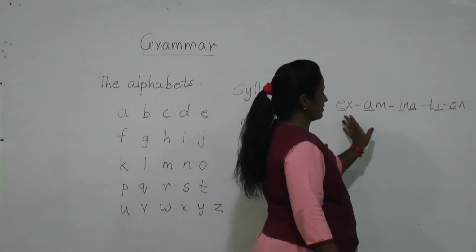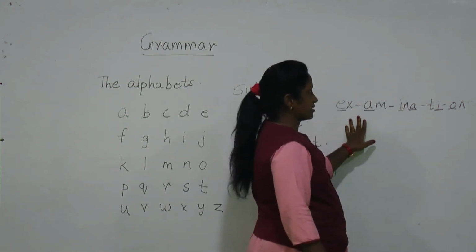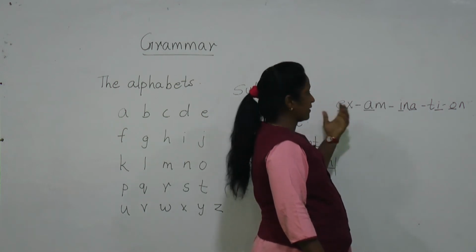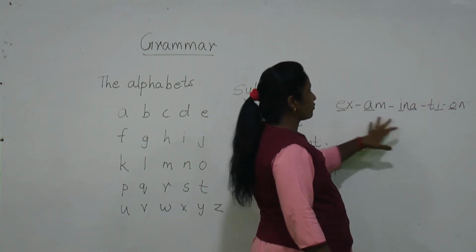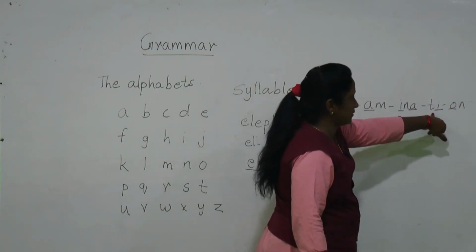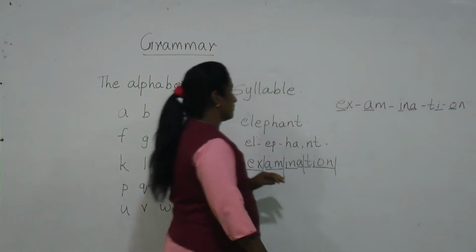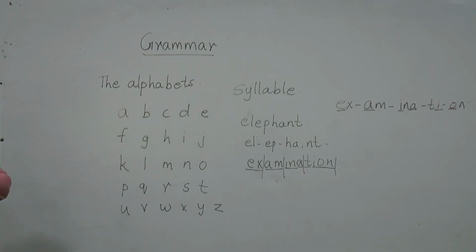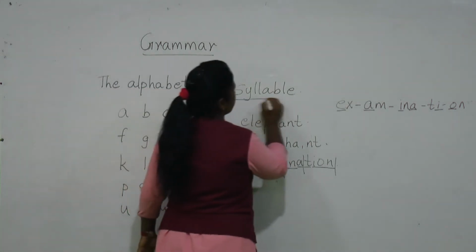In this word, the total word examination, if you see these parts also, we can hear the sound of a vowel: ex, am, in, and tion, examination. Wherever we have the sound of a vowel in the parts of a word, if the whole word is given and made into some parts, and in each part we can hear the sound of a vowel, that is called a syllable.